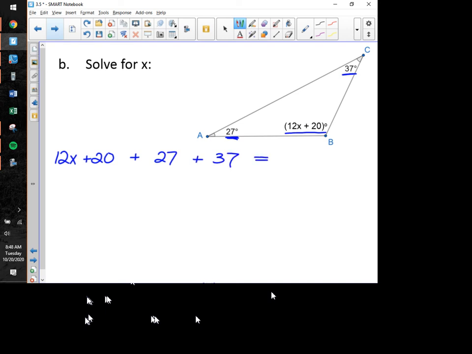And this theorem tells us that in any triangle, when you add up your three interior angle measures, you are always, always, always going to get a sum of 180 degrees.